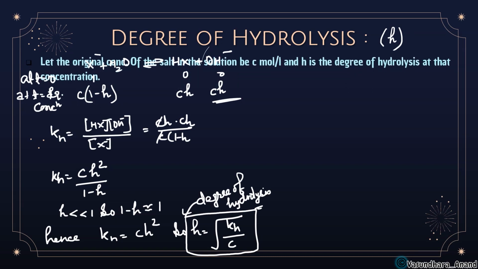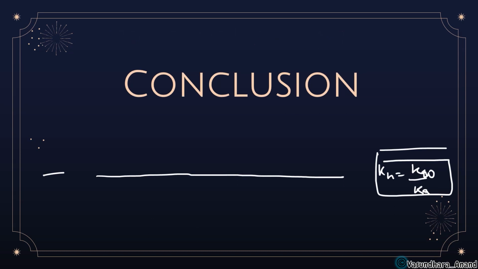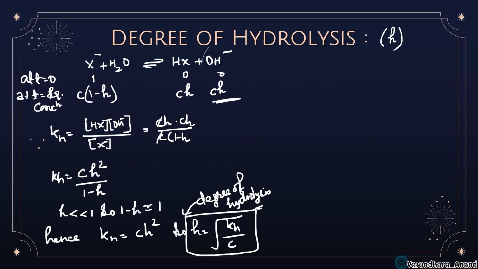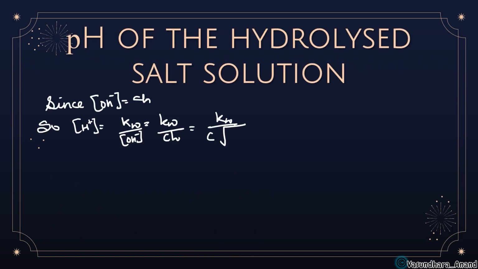Clear? And Kh, in the previous slide you have seen that Kh is equal to Kw upon Ka. So h is equal to the square root of Kh upon C and Kh is equal to Kw upon Ka. So just put the value over here. So h is equal to, what will it be? This will be the square root of Kw upon Ka into C. Can I write like this? Yes. So now this C will go inside. How to solve this? You just solve it.